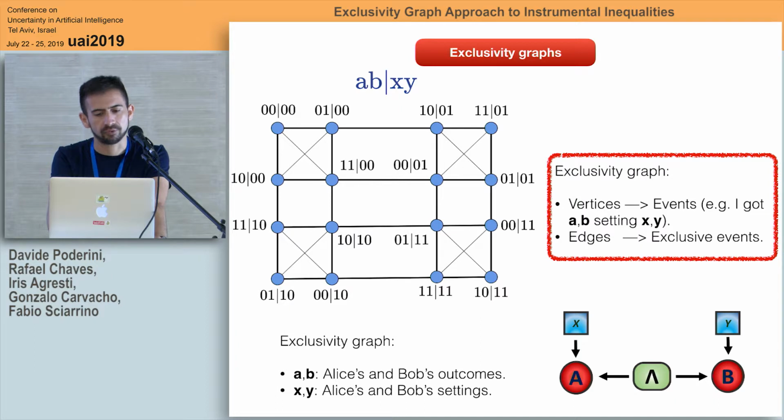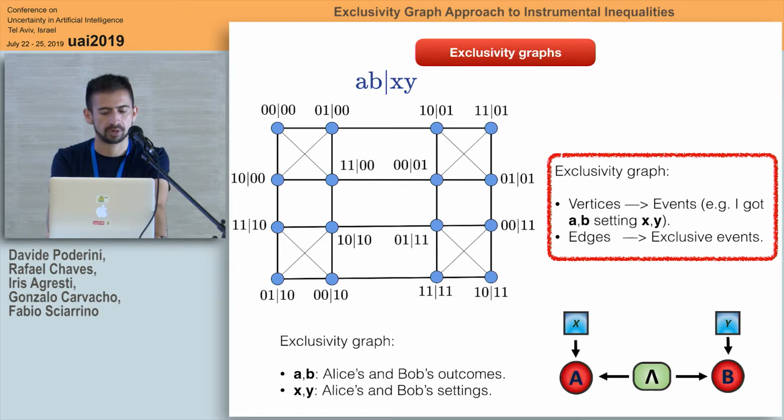Well, the exclusivity graph is something like this. So you have a big square. Any blue circle, any node, is an event. And since this is an exclusivity graph, the fact that they are connected means that either the first one could happen or the second one. I mean, if they are connected, you have to choose. This exclusivity graph is a representation of the Bell inequality.